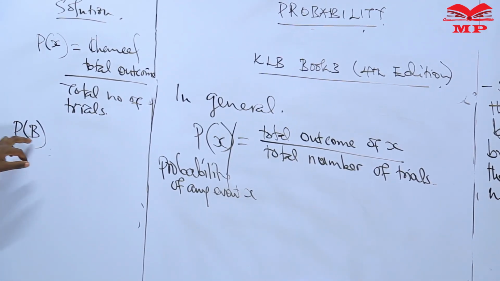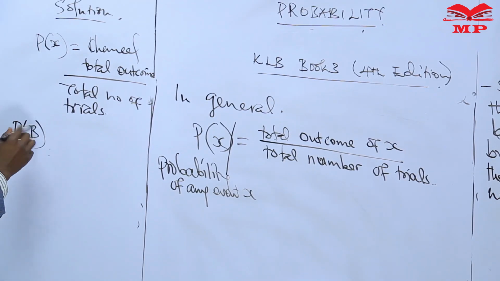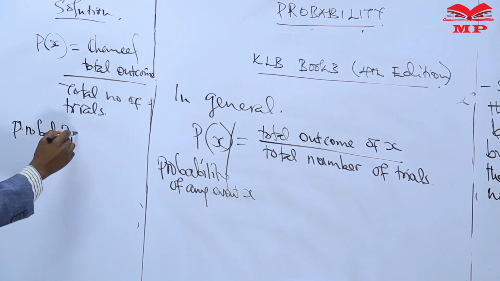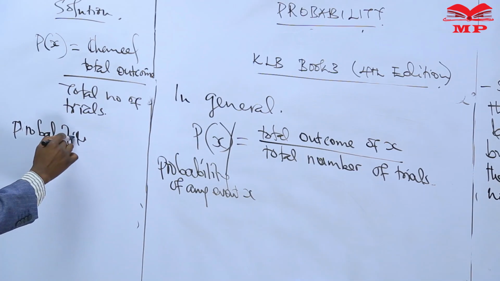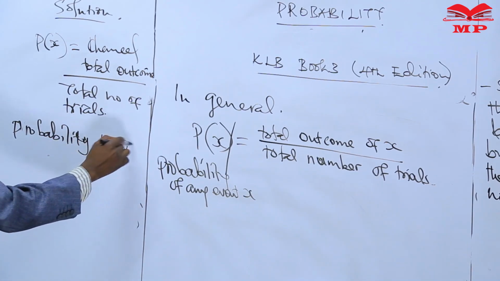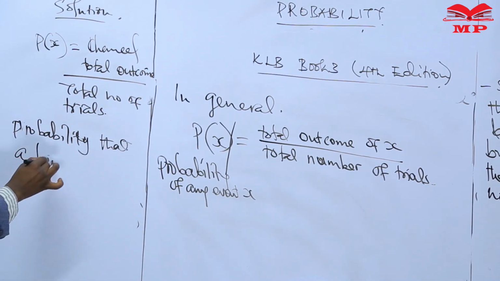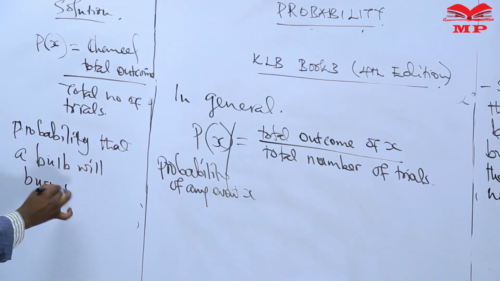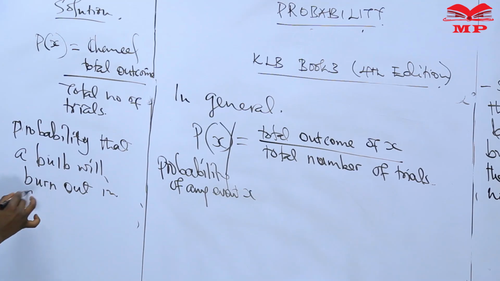Now, let me write in full the probability that a bulb will burn out in 6 months.